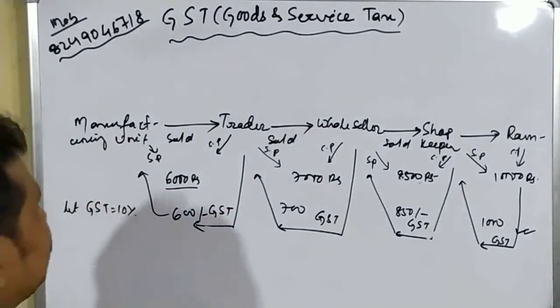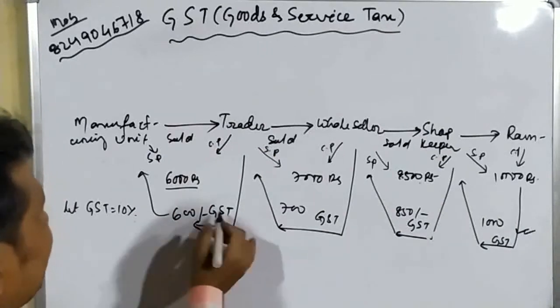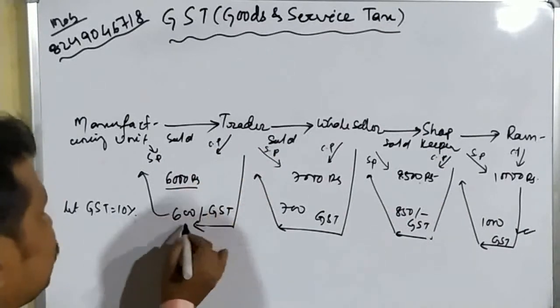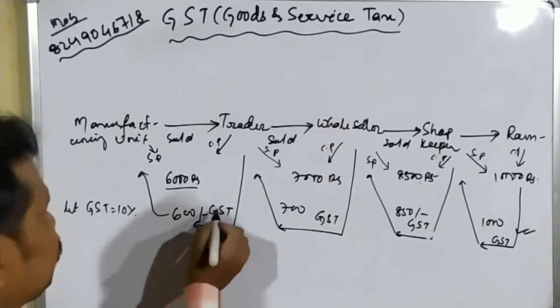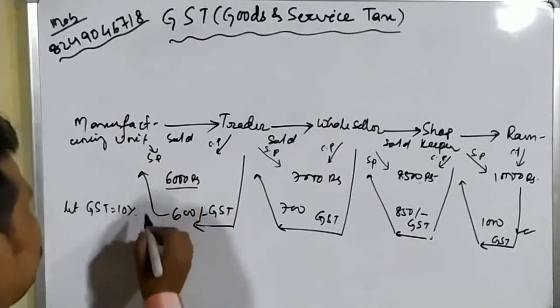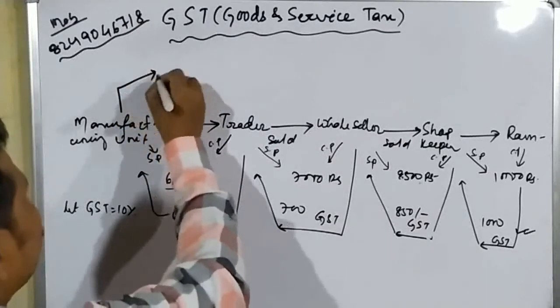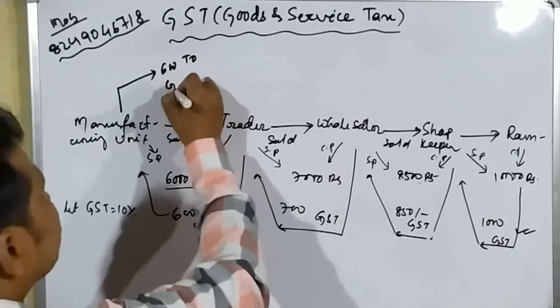So think here, when the manufacturer sold that article to the trader, the trader paid 6,000 rupees as the selling price and 600 rupees as the GST. In this position, the trader has given 600 rupees to the manufacturing unit, and the manufacturing unit will give 600 to the government.